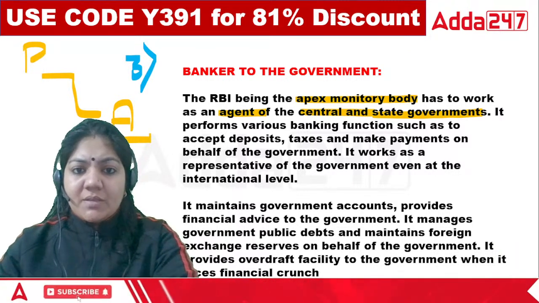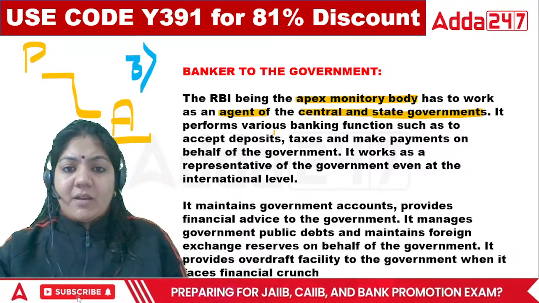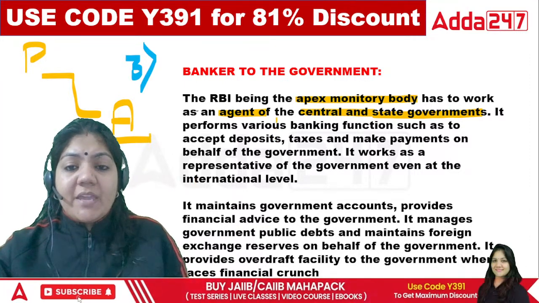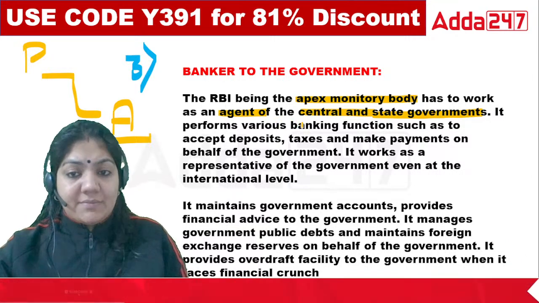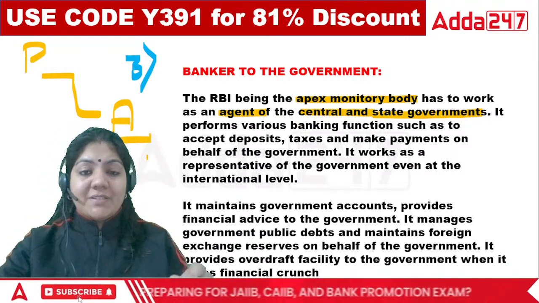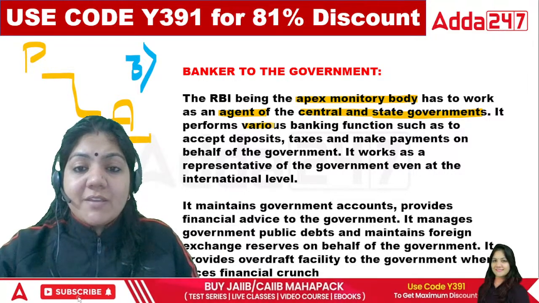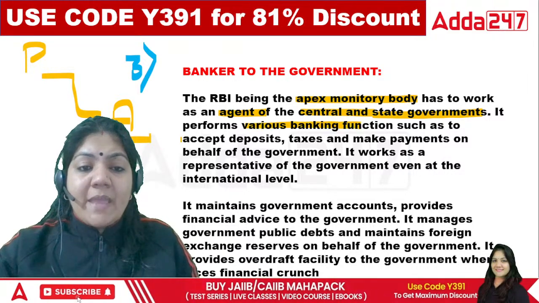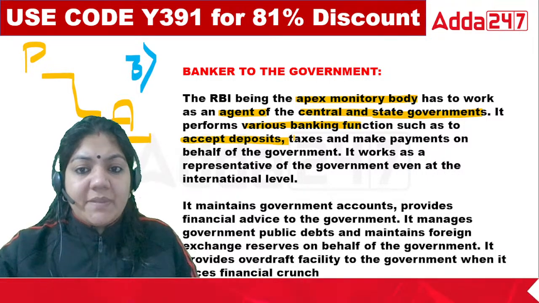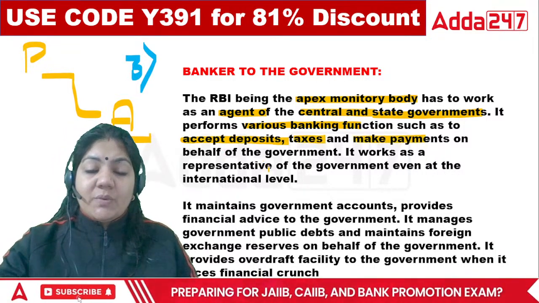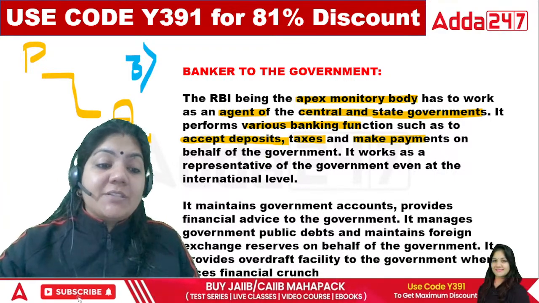Okay, class. So in this particular paragraph, what is written here is that the RBI is the apex monetary body, agent of the central and state government. So the contract of agency concept will be applied to this one. It performs various banking functions such as accepting deposits, taxes, and making payments on behalf of the government. So it works as a representative of the government.